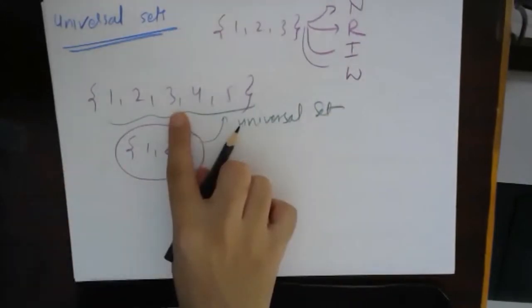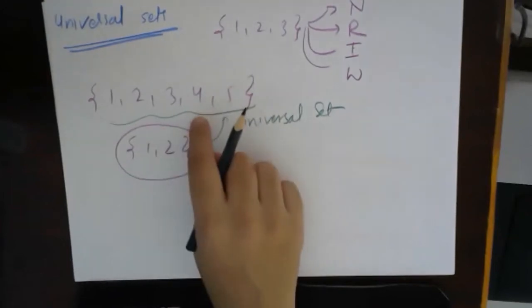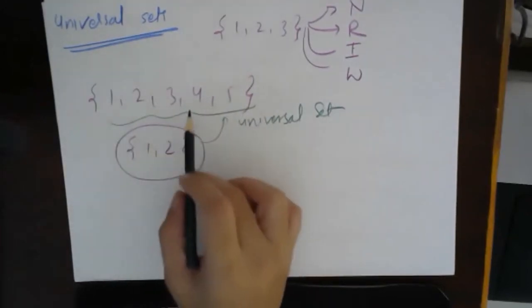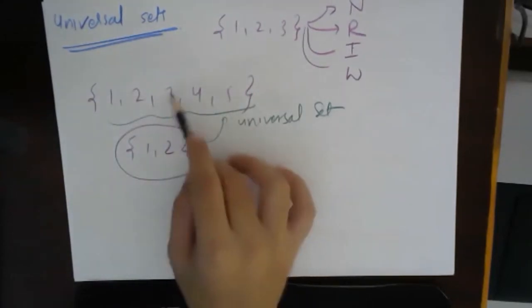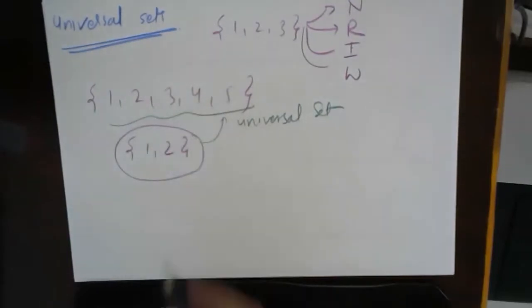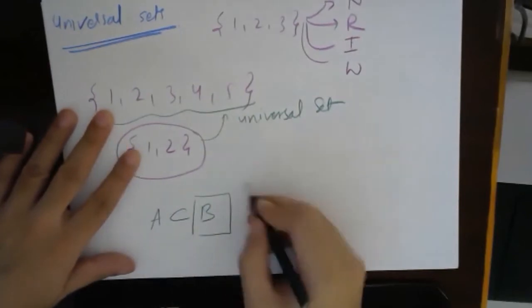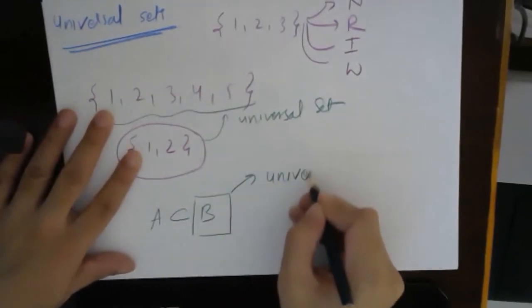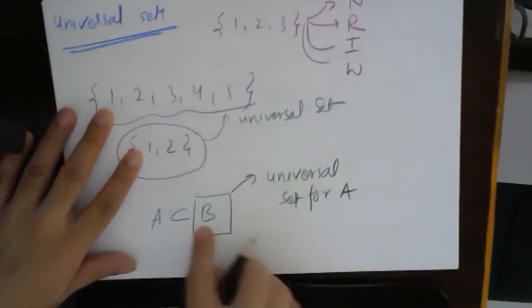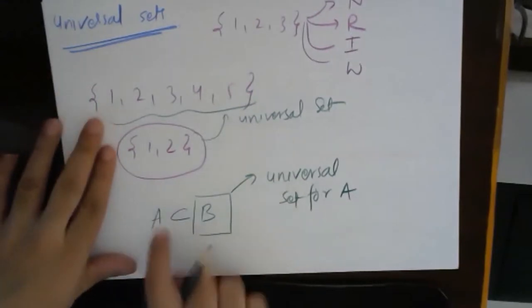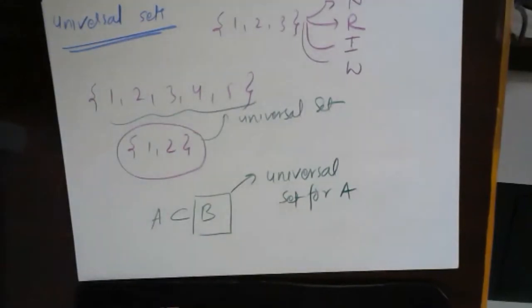And why can this set be a universal set? Because every element of this set is present here. So if this is a subset, this set can act as a universal set of this. Suppose A is a subset of B, then in some cases B can also act as a universal set for A. Why? Because every element of A can be found in B. So B can be a universal set for A.